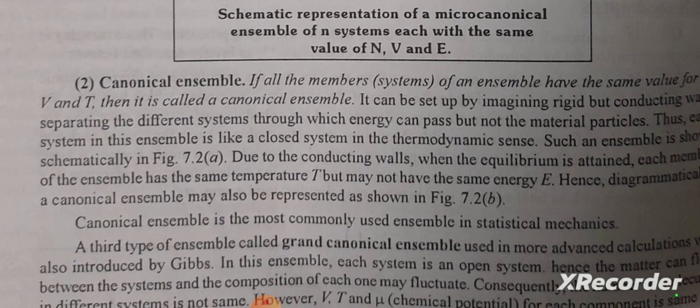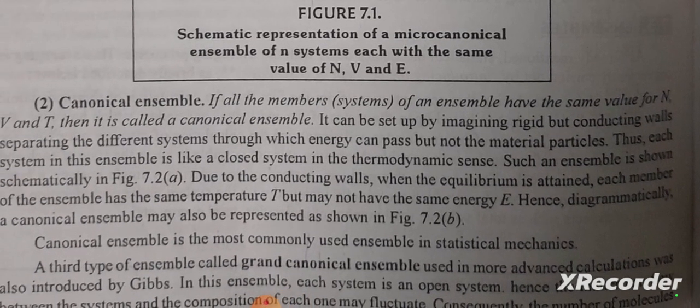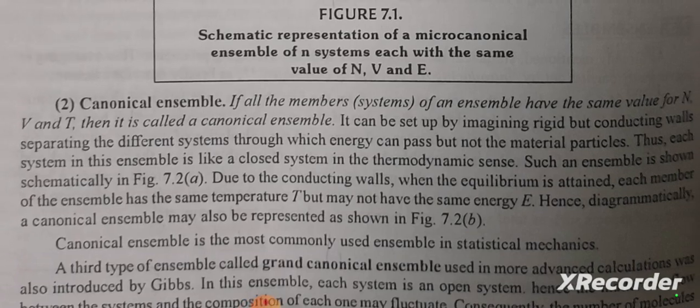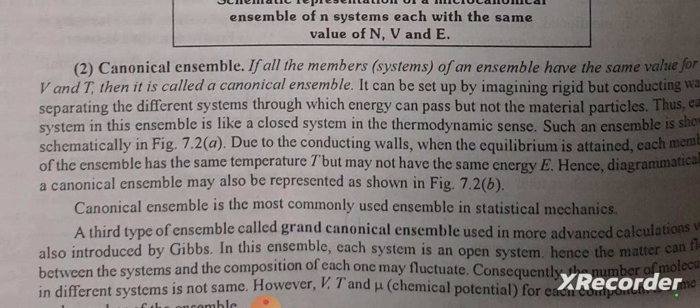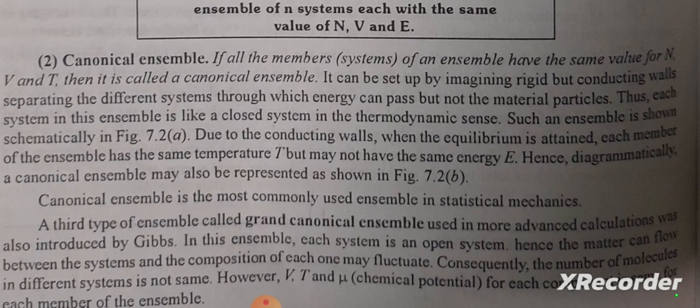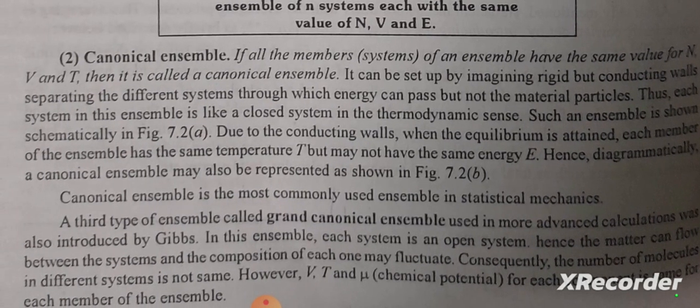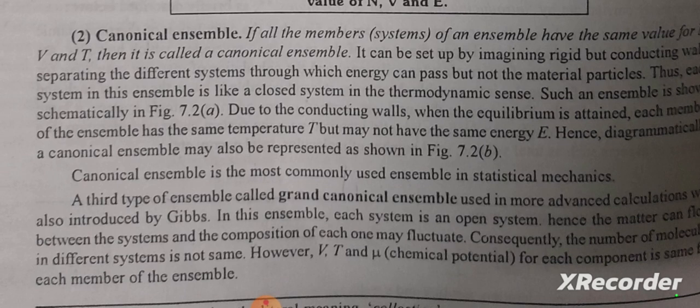Canonical ensemble. If all the member systems of an ensemble have the same value for N, V, and T, then it is called a canonical ensemble. It can be set up by imagining rigid but conducting walls separating the different systems through which energy can pass but not the material particles. Thus, each system in this ensemble is like a closed system in the thermodynamic sense. Such an ensemble is shown schematically in figure 7.2a. Due to the conducting walls, when the equilibrium is attained, each member of the ensemble has the same temperature T but may not have the same energy E. Hence, diagrammatically, a canonical ensemble may also be represented as shown in figure 7.2b. Canonical ensemble is the most commonly used ensemble in statistical mechanics.